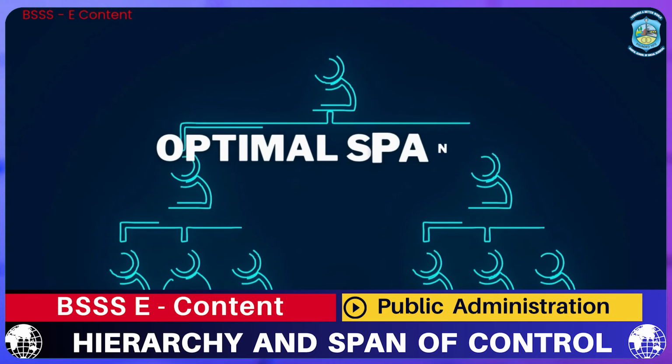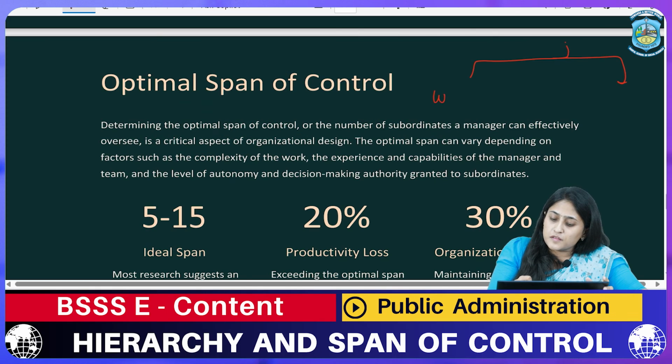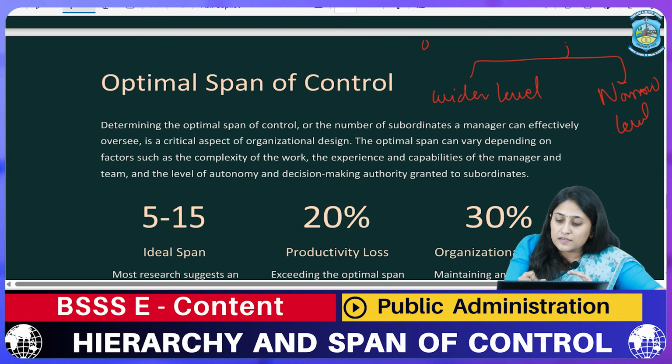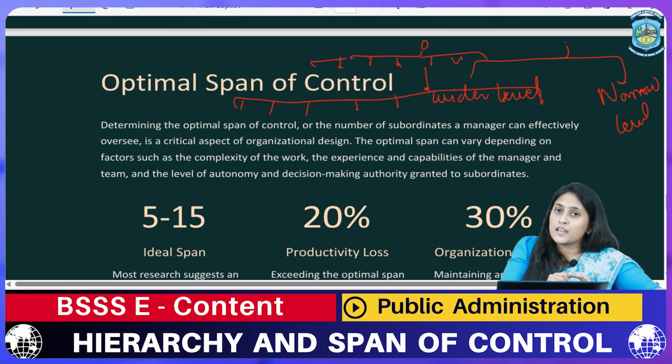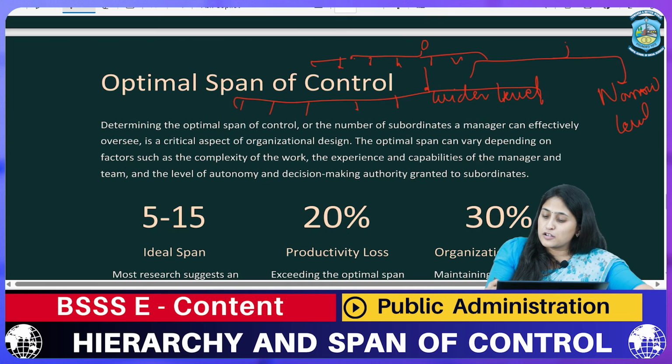Now, when I talk about span of control, there are two types of span of control. First is the wider level of span of control. Another one is the narrow level. Wider level basically means the span of control is transferred in this manner. Narrow span of control means in this way.